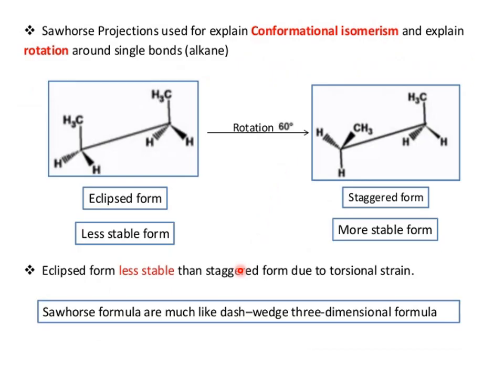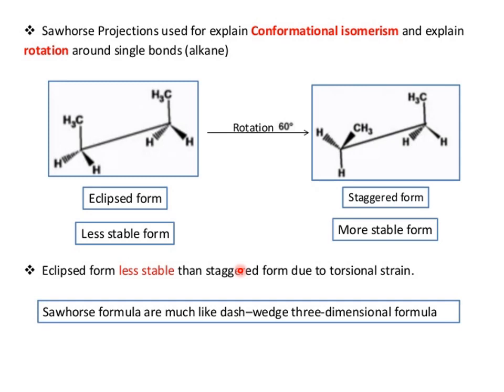In this slide you can see that Sawhorse projection is used to explain conformational isomerism and the rotation around a single bond. Sawhorse projections are used for those compounds which contain carbon-carbon single bonds in which rotation occurs. It only occurs in the case of alkanes. See the structure, this is the eclipsed form.